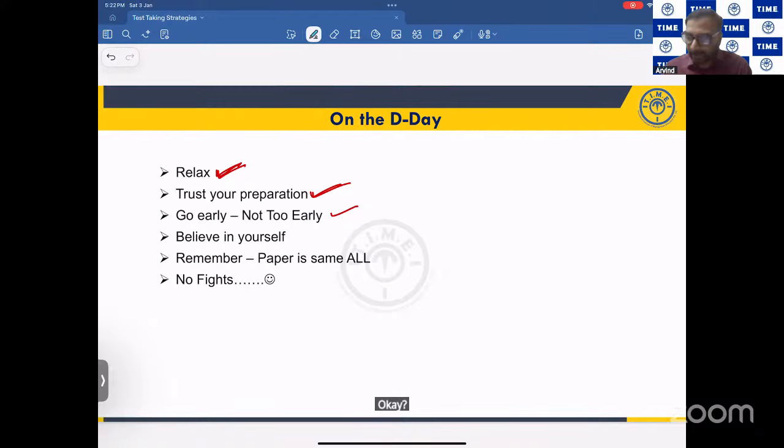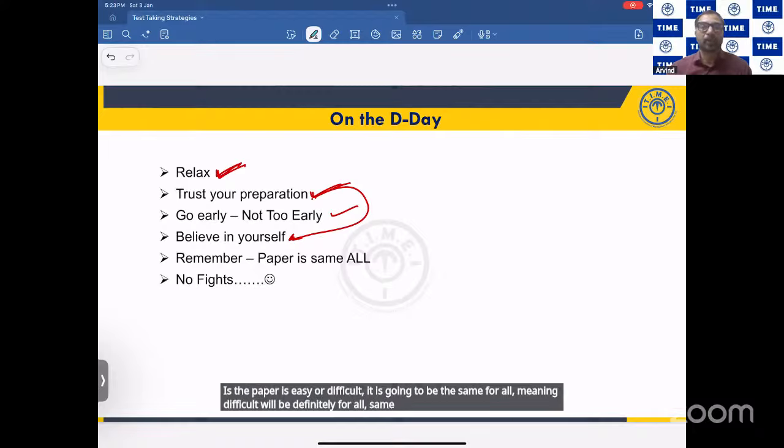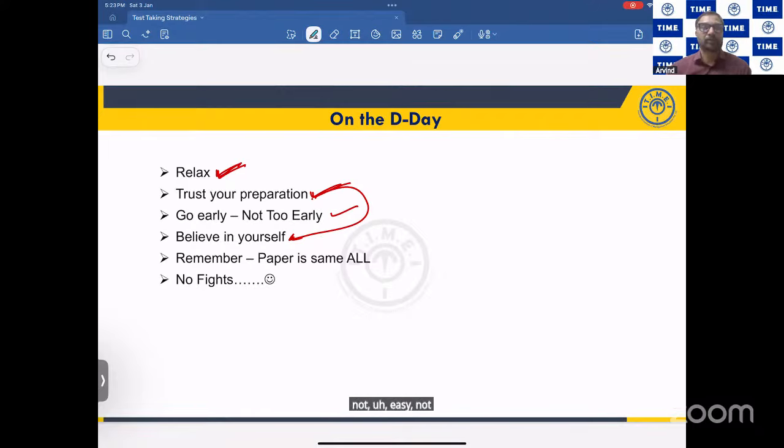And since you trust your preparation, believe in your preparation. Believe in yourself. I can do it. I will do it. If the paper is easy or difficult, it is going to be the same for all. Difficult will be difficult for all. You worked very hard, for you it is easy. You worked very hard and it is difficult for you, trust me, it is going to be difficult for everyone.